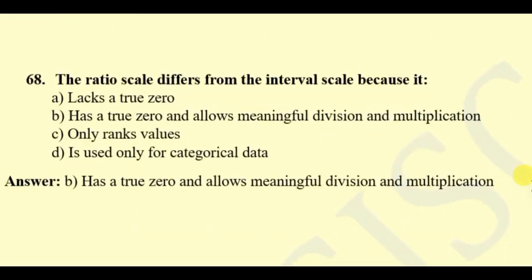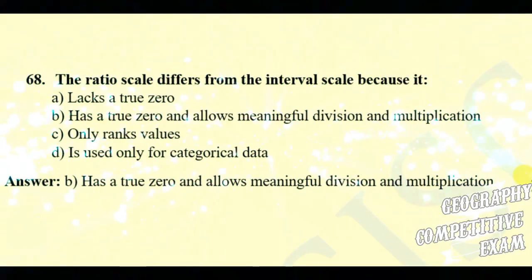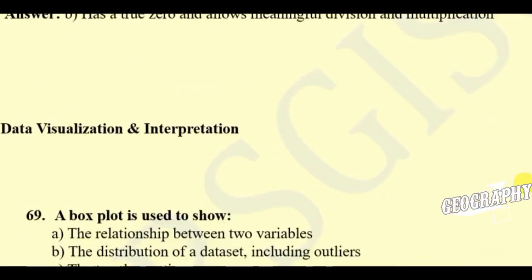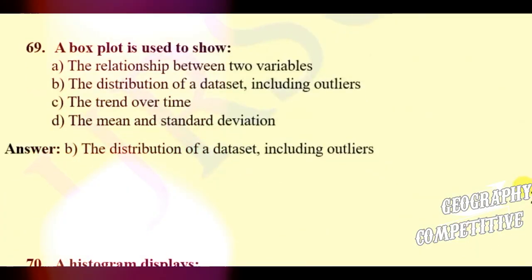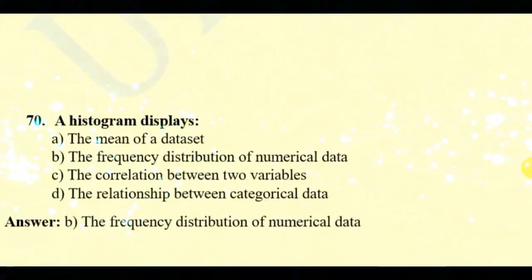The ratio scale differs from interval scale because it lacks a true zero, has a true zero and allows meaningful division and multiplication, only ranks values, or is used only for categorical data. Here the right answer will be: has a true zero and allows meaningful division and multiplication. Now the category: data visualization and interpretation. Question number 69. A box plot is used to show the relationship between two variables, the distribution of a dataset including outliers, the trend over time, or the mean and standard deviation. Here the right answer will be the distribution of a dataset including outliers.